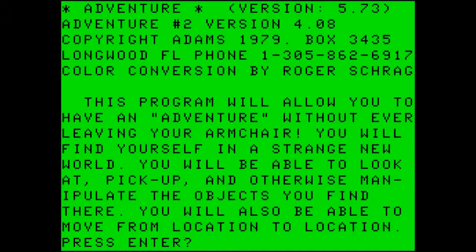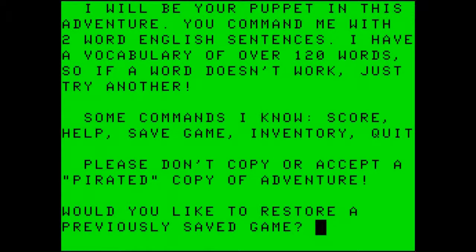You will be able to look at, pick up, and otherwise manipulate the objects you find there. You will also be able to move from location to location. I will be your puppet in this adventure. You command me with 2-word English sentences. I have a vocabulary of over 120 words, so if a word doesn't work, just try another. Some commands I know: score, help, save game, inventory, and quit. Please don't copy or accept a pirated copy of Adventure. Would you like to restore a previously saved game?